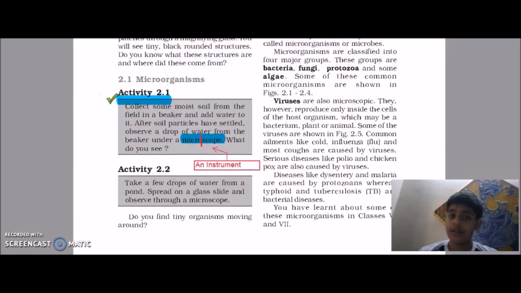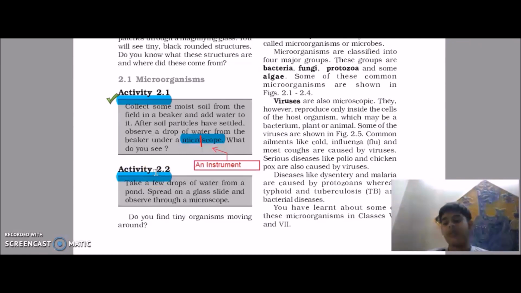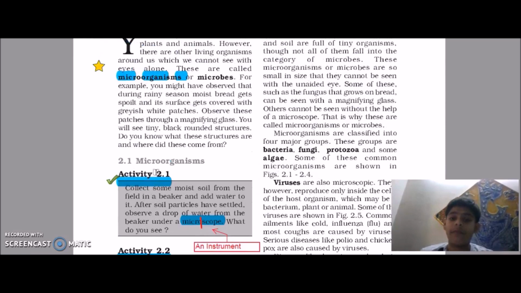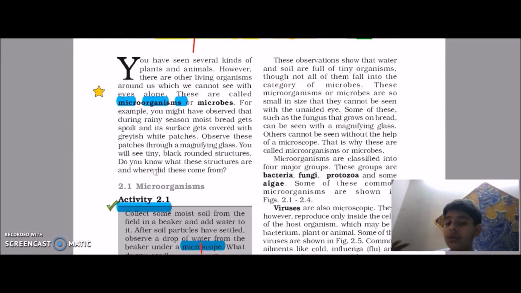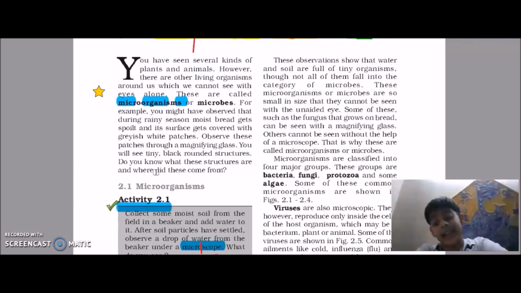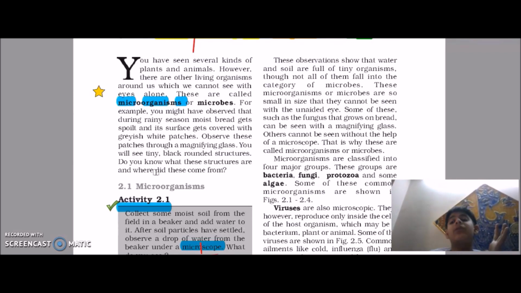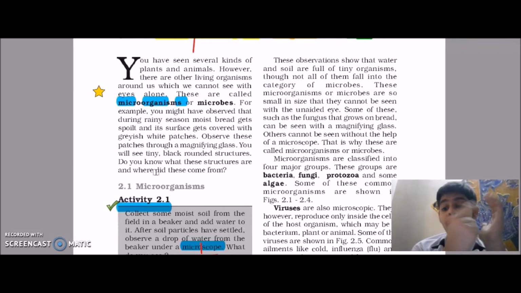Activity 2.1 done. So let's go ahead. Activity 2.2. In this, you just need to take a few drops of water in a petri plate from a pond, and then see it under the microscope. You will see many microorganisms over there. Really? So let's see. Some microorganisms can be seen by magnifying glass, extremely few. Don't try to see a microorganism in your hand by taking a magnifying glass. I'm not saying that. Just listen to the full thing.